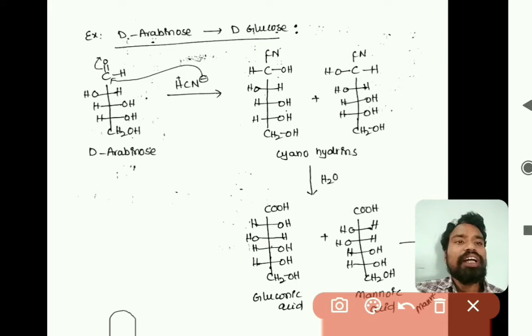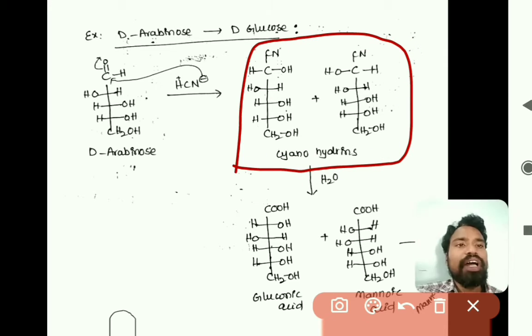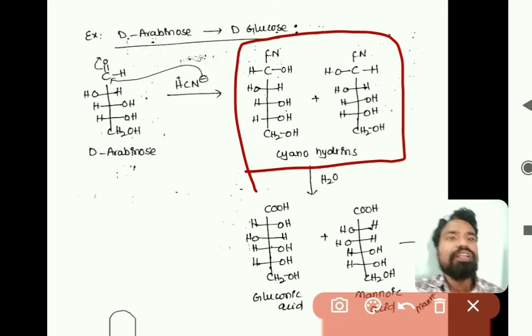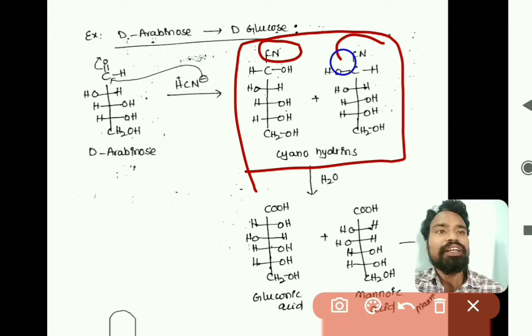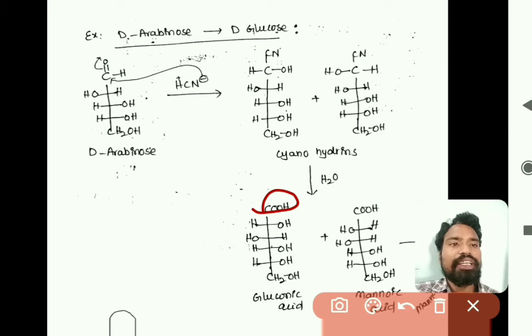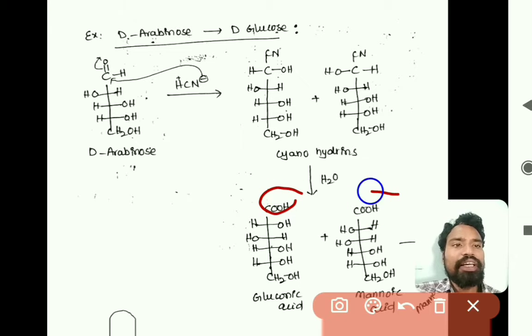When these cyanohydrins undergo hydrolysis, the cyanide group at the first carbon is converted to a carboxylic acid.